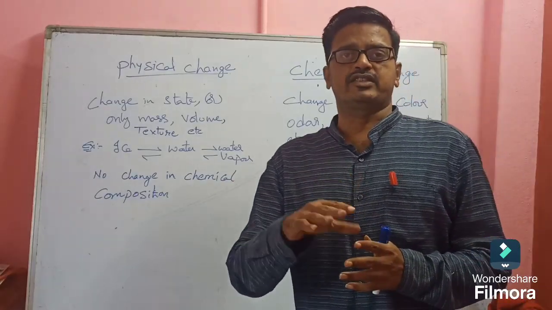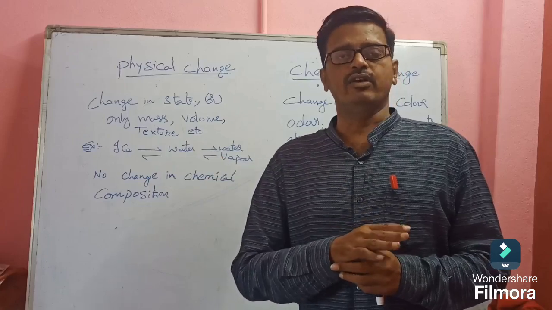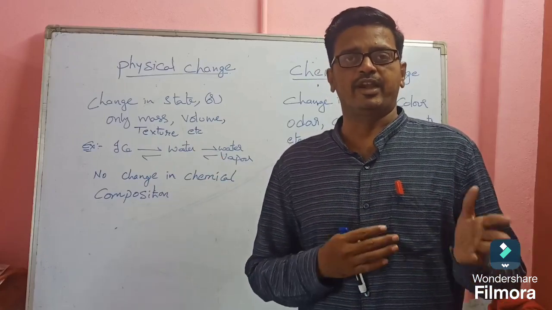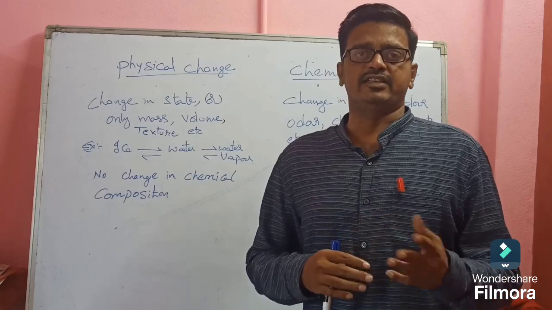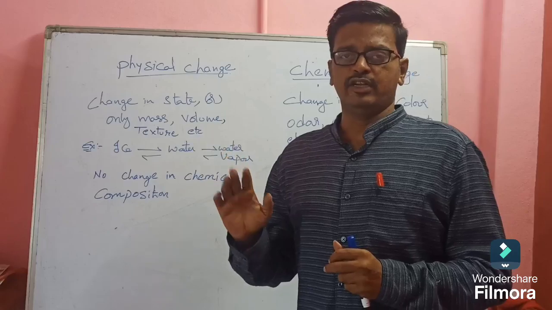And permanent changes: milk changing to curd, and again curd will not convert into milk. So once a change has happened, it has happened. It cannot be reversed. These changes are called permanent changes. Understand?